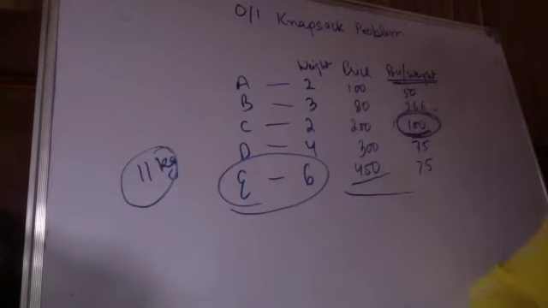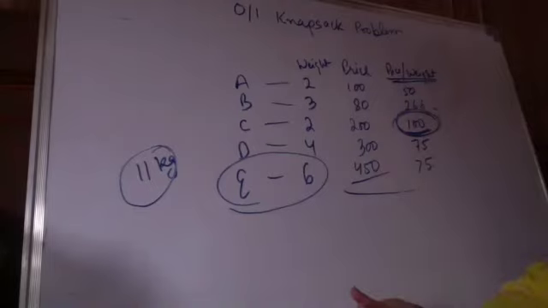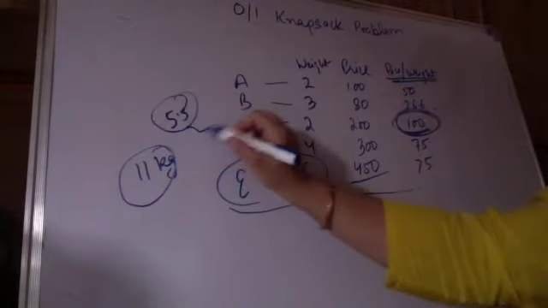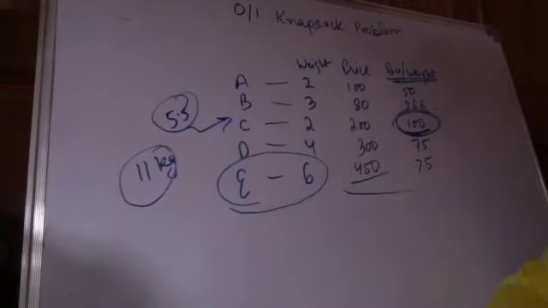Supposedly, you can take fractions of this. In case you can take fractions, you will fill the entire bag with 5.5 packets of this product, and you will definitely have the maximum possible profit. Agreed? The profit will be maximum in that case. हम जैसे 2 प्रोडक्ट्स हैं तो 2 में से 1.5 उठा सकते हैं हम. But ऐसे भी कर सकते हैं.